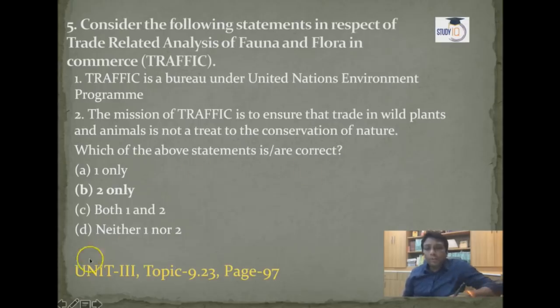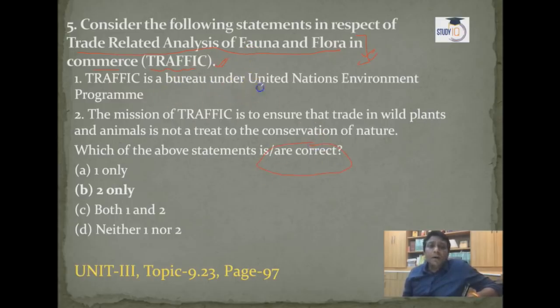So now the fifth question is here, where UPSC asks the question from TRAFFIC. TRAFFIC is what? That is Trade Related Analysis of Fauna and Flora in Commerce. That is the full form of TRAFFIC. Again I repeat, TRAFFIC: Trade Related Analysis of Fauna and Flora in Commerce. So which statement in respect of TRAFFIC is correct?